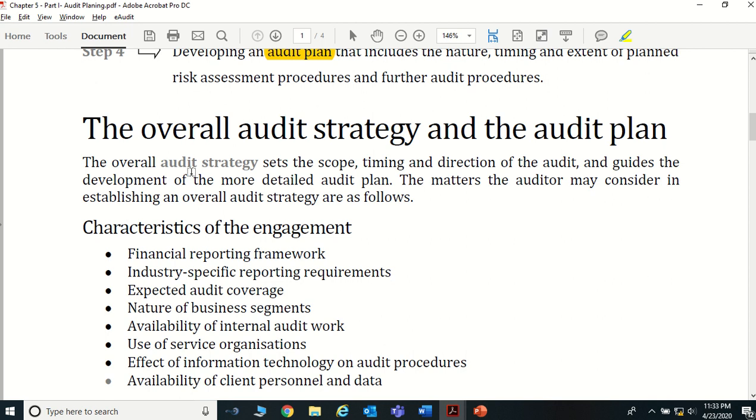Now, the audit strategy sets the scope, time and the direction of the audit, right? Scope, in the sense, say for an example, our audit objective is to give a true and fair view.